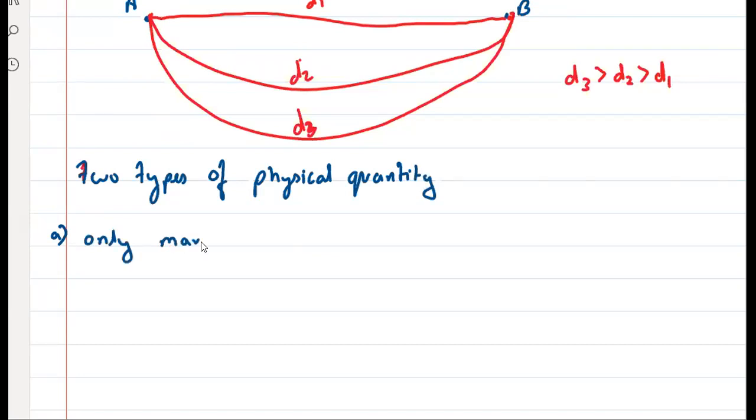Magnitude means, tell me, what's the meaning of magnitude? Anyone? Sir, magnitude represents the force value. No, magnitude means value, right? Value, measurement.